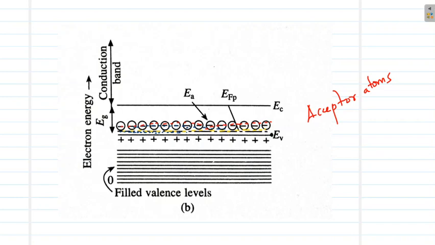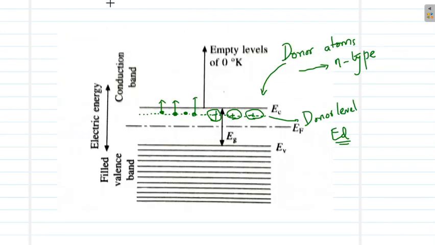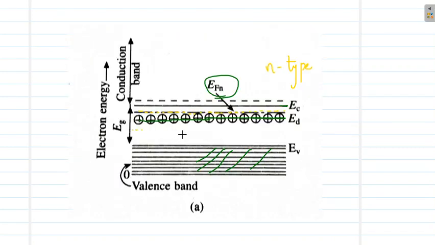So we have seen here the Fermi level in three different cases. First one is the intrinsic semiconductor. In that case, the Fermi level is exactly at the middle of the valence band and the conduction band. In the case of an n-type semiconductor, the additional level is created due to the donor atoms, ED, which is near to the conduction band, and the Fermi level is exactly at the middle of the donor level and the conduction band.